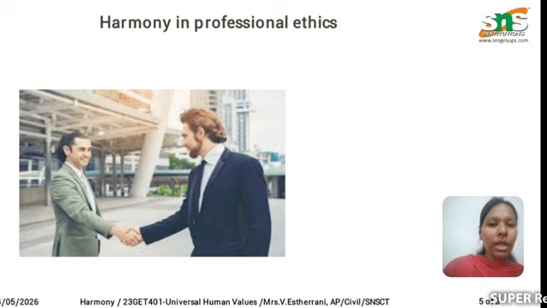Harmony is nothing but our inner peace. This inner peace should be spread to others. We should make others feel happy when they are with us. That is called harmony. We should be happy and the others should also be happy. When it comes to professional ethics, work ethics should be maintained in a harmonious manner. That is called harmony in professional ethics.